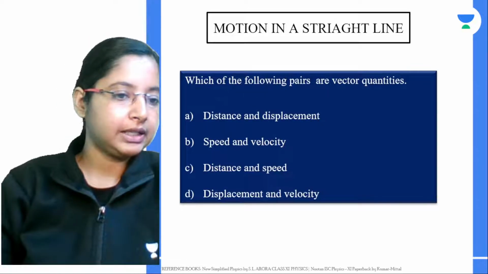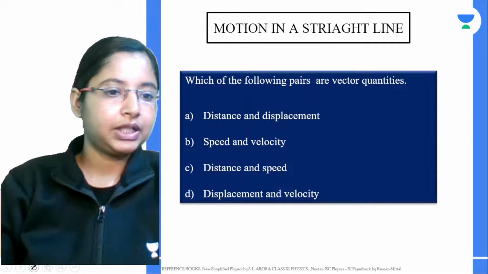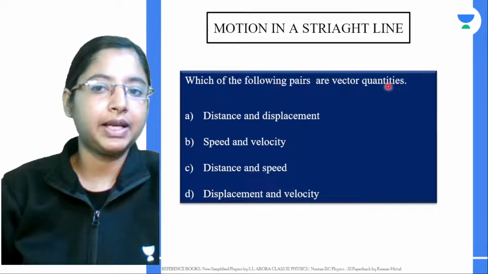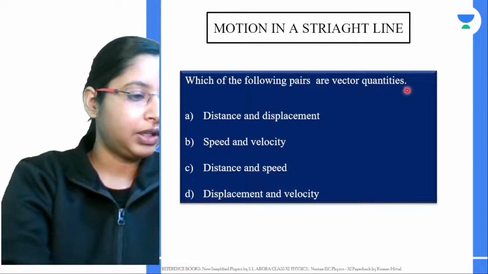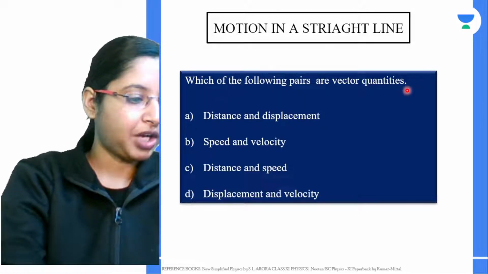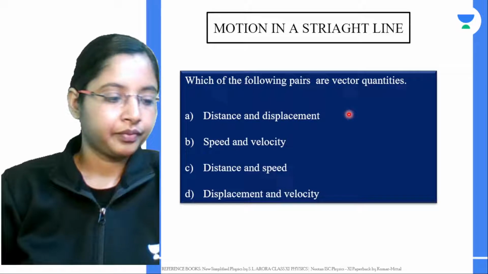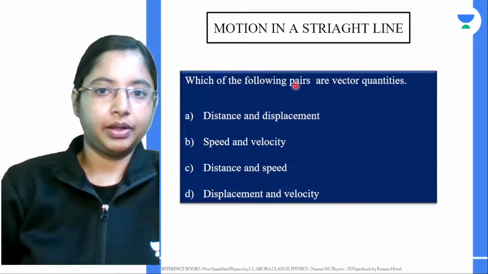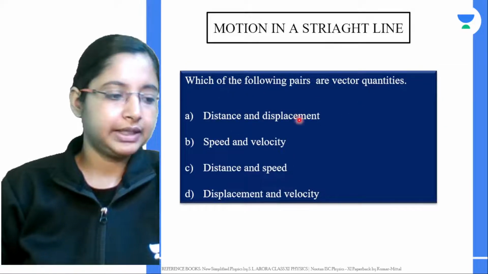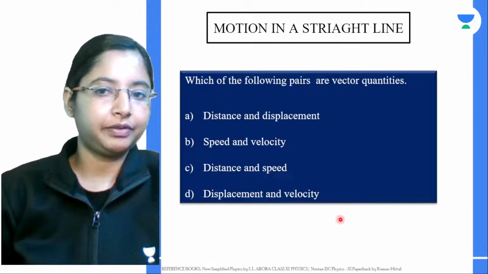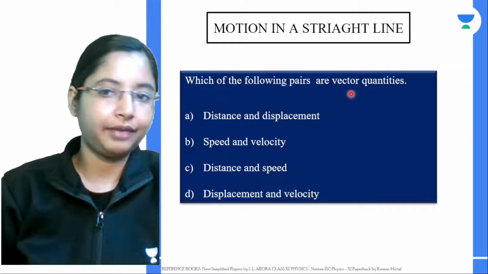Let's begin today's class. First, we are going to see motion in a straight line. See if you can answer the question: which of the following pairs are vector quantities? You can give me your answer in the chat box. Here we have distance and displacement, speed and velocity, distance and speed, and displacement and velocity. Which of these pairs are vector quantities?